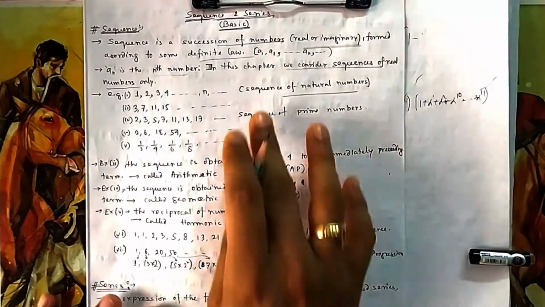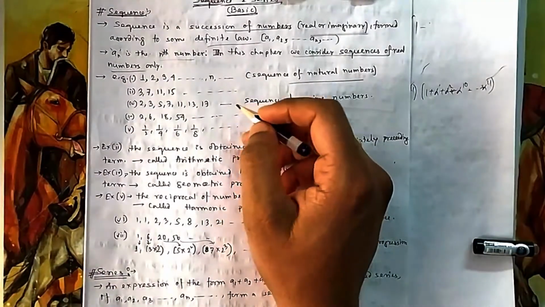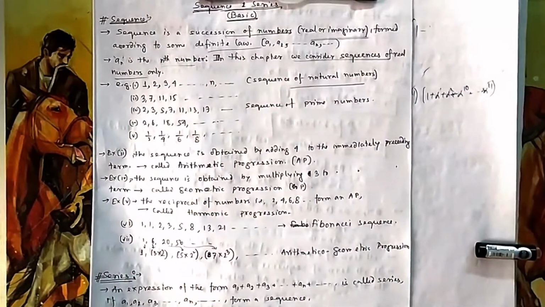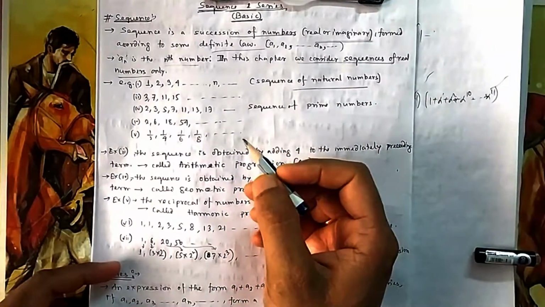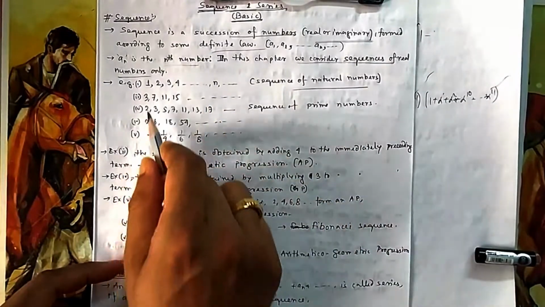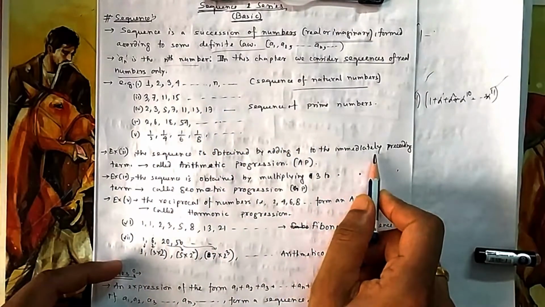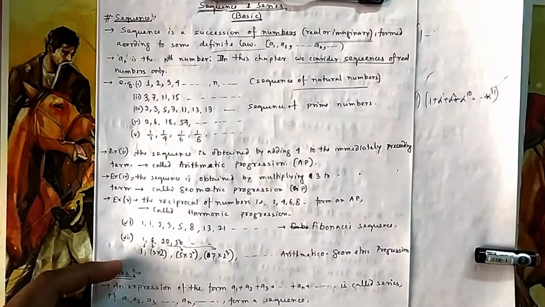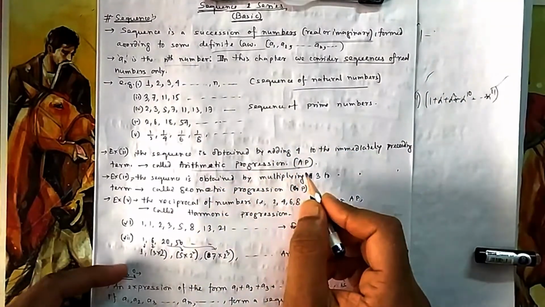Okay, so there are some names depending on this law. Whatever the law is, they have defined some of the laws. Like in our court system, there is criminal law, constitutional law, marriage laws, and these have names also. Take number 2: this sequence is obtained by adding 4 to the immediately preceding term. You add 4 to the preceding term and you get the next term. That is known as arithmetic progression. If by adding a constant number you are getting the next numbers, it is known as arithmetic progression.